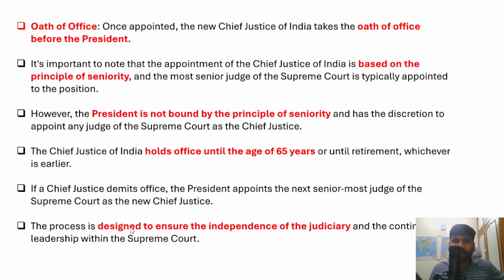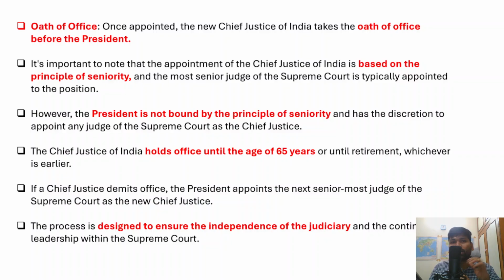And apart from that, it is also very important to note that the appointment of the Chief Justice of India is based on the principle of seniority. Seniority is the principle used to determine who will be the next Chief Justice of India. So the senior most judge of the Supreme Court will be appointed as the Chief Justice of India.